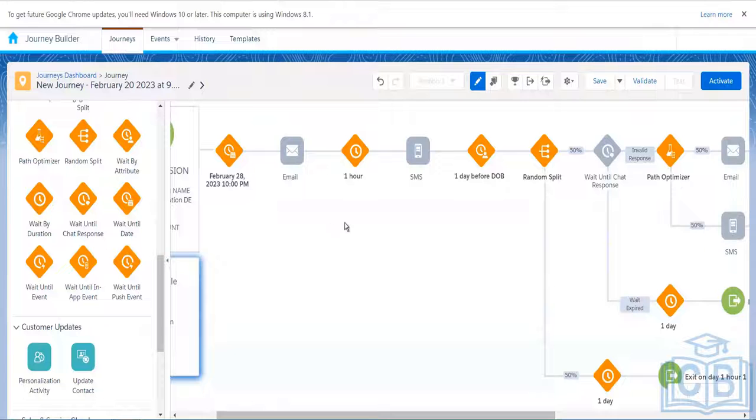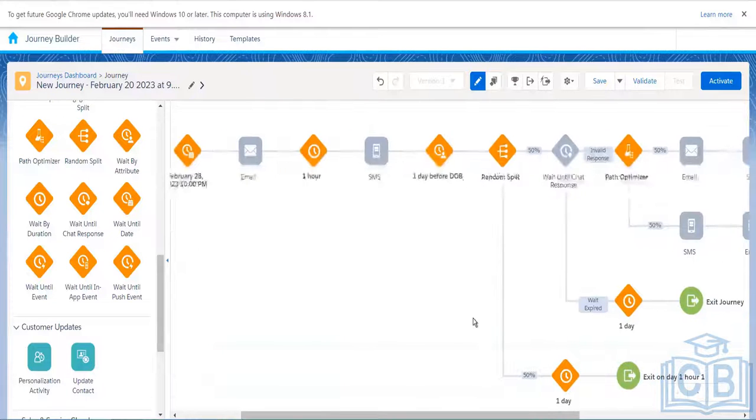Maybe we can design a journey in such a way that we have the SMS activity over here, and we have this WhatsApp conversation in which we are asking the customer if they want to receive the invoice through SMS or not. They click yes, that I want to receive the invoice through SMS. Once we get the response, let's see, if it is an invalid response, then we won't do anything. And if it is a valid response, then we can go ahead and send the SMS to them.